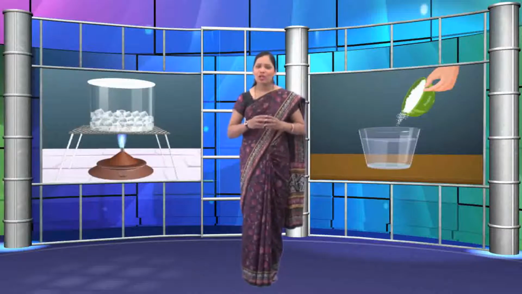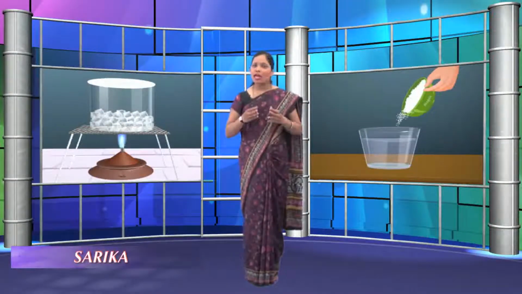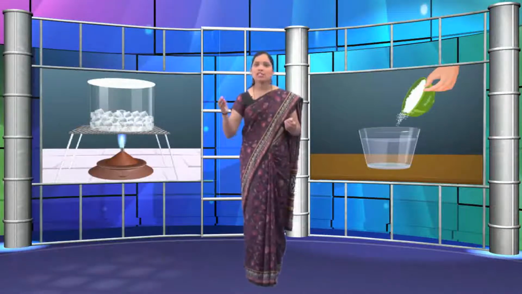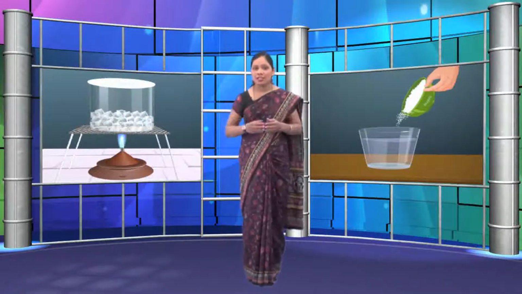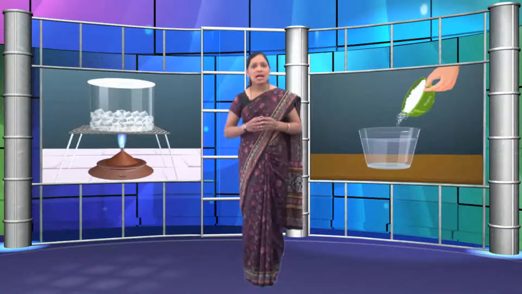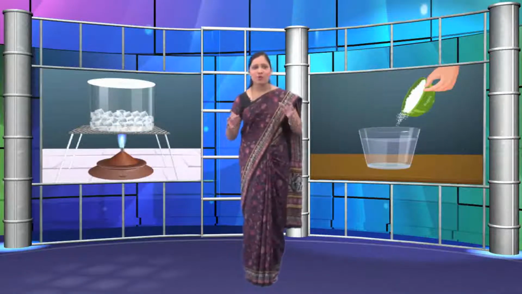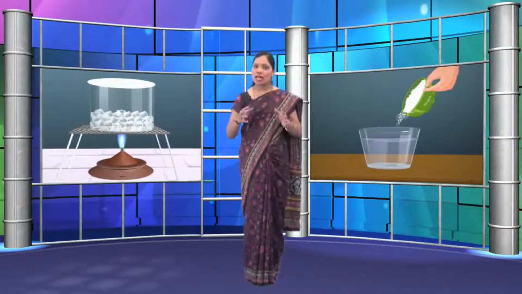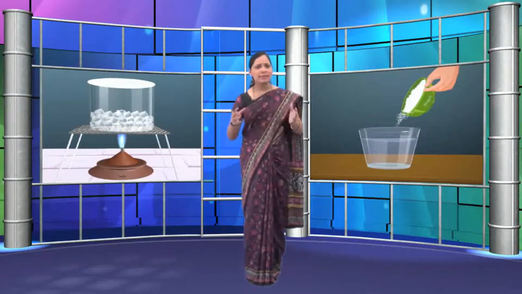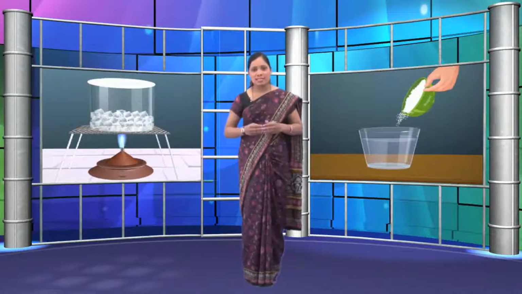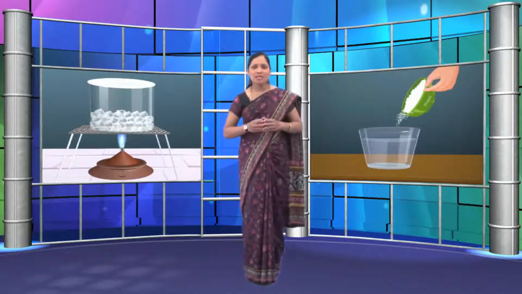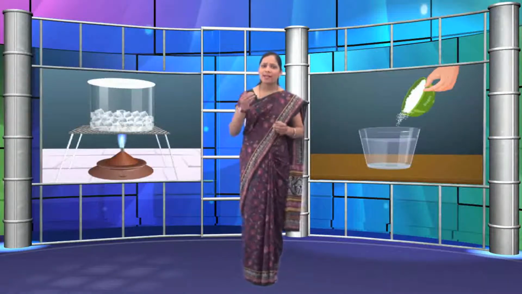Hello children, look around you. You can see plants, animals, water, tables, chairs and many other things. In what ways are the things you see different from each other? Their shapes, colors or sizes may be different. They might be made up of different things, but there are certain things that are similar in all of them. Can you guess what they are? Come, let's find out.